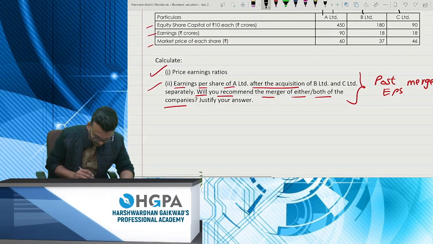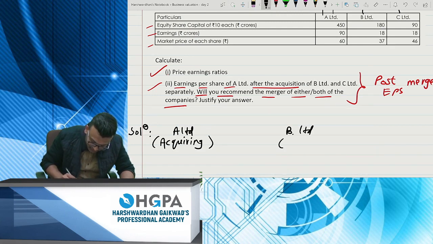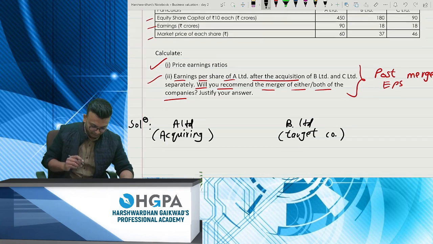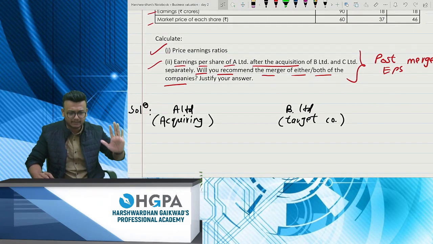Okay, so solution. First A Limited, which is the acquiring company, you can write there acquiring company, and next is your B Limited, which is your target company, which will become very simple for us to solve. The first thing you need to solve is the PE ratio. Now for PE ratio, the MPS upon EPS.